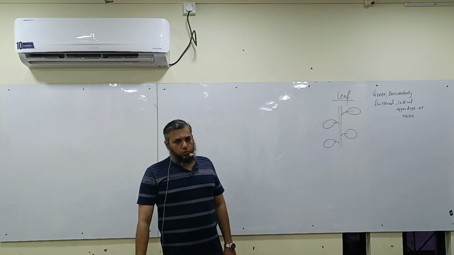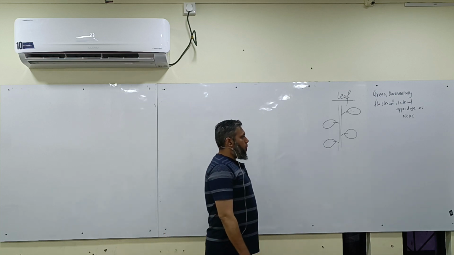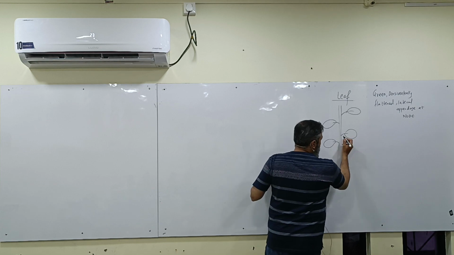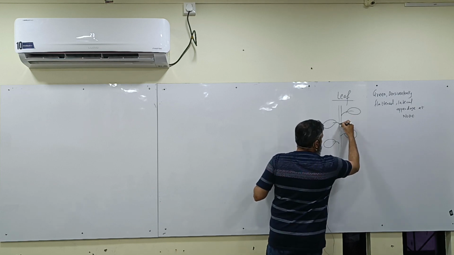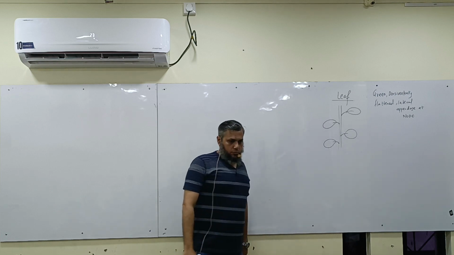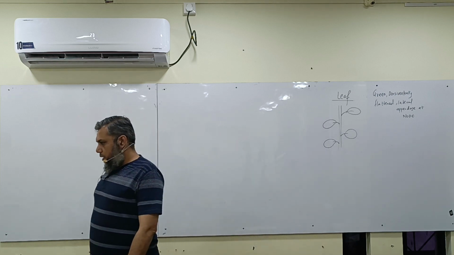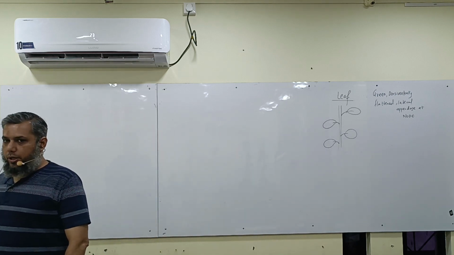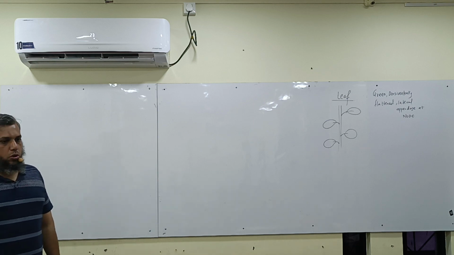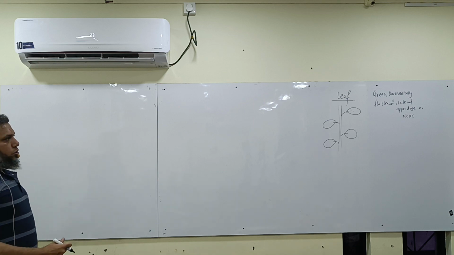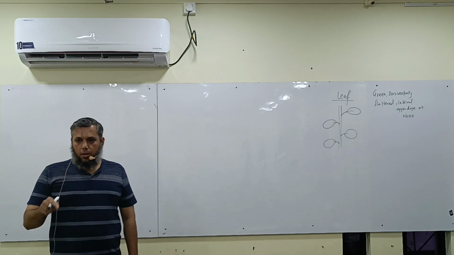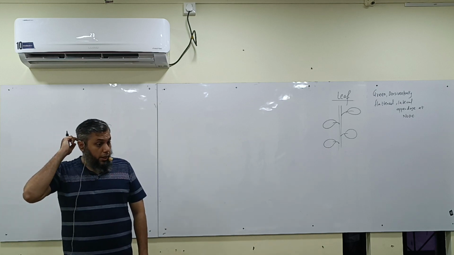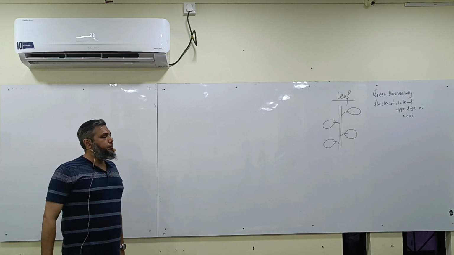Because I have told you before that the point of attachment of the leaf to the stem is called the node. And the distance between two nodes is called internode. So it's a green dorsi-ventrally flattened lateral appendage which is located at the nodes.